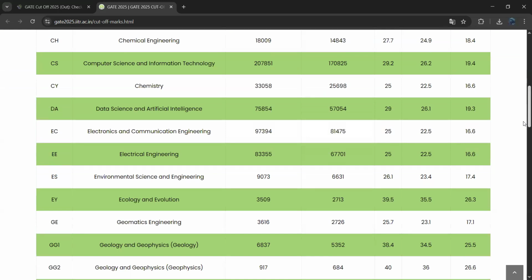So if you are eligible, apply for this. All the best, guys. Those who have qualified by checking this cutoff score, best of luck for your future ahead.